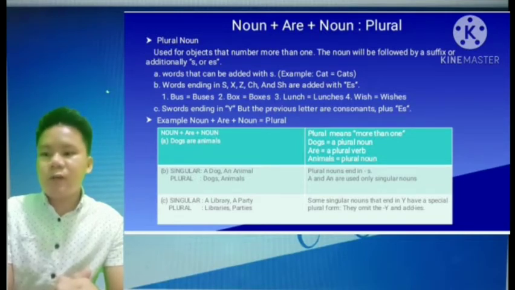C. Singular, for example, a library, a party. Plural, libraries, parties. Some singular nouns that end in y have a special plural form that omits the y and adds ies.